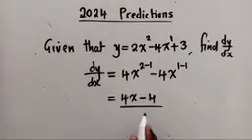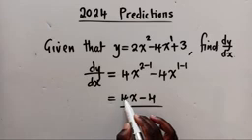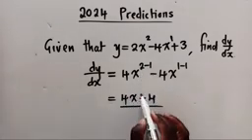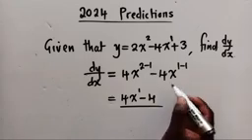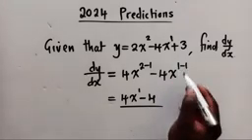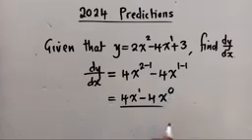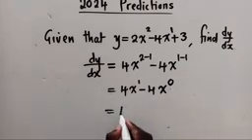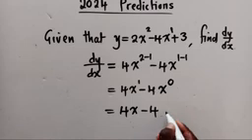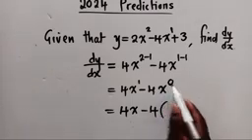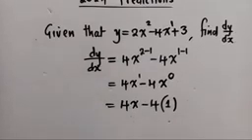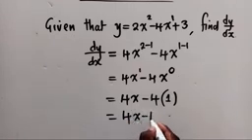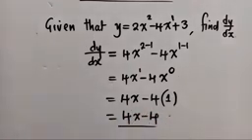So when you do this, you now simplify. You are going to write 4x. So 2 minus 1 will give us a 1 as a power 1. And then 1 minus 1 here, it will be x power 0. So now, where is this x power 0 going to? You're going to say 4x minus 4. And we know that by the laws of indices, x to the power 0 will just give us a 1. So you shall have 4x minus 4. That's it. So that's how we got to find that.